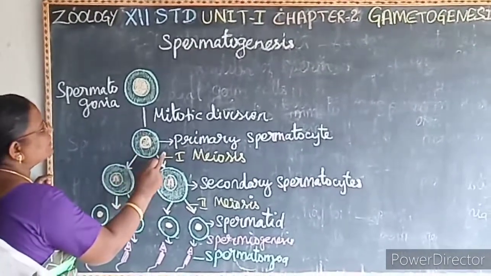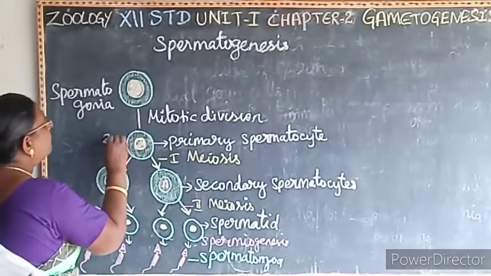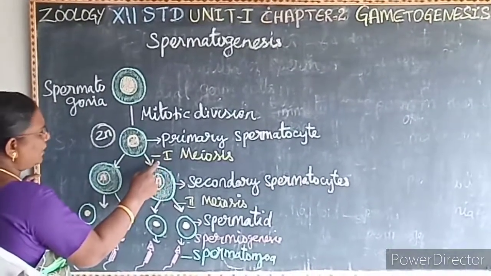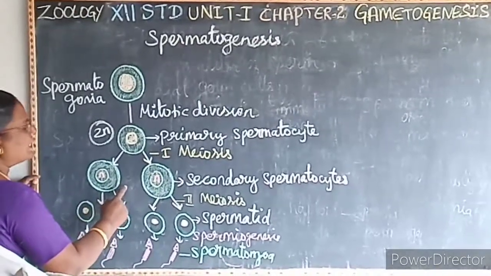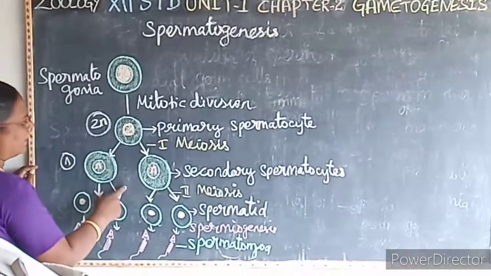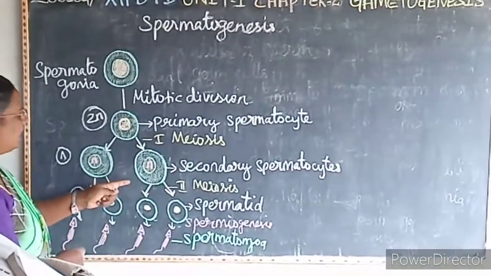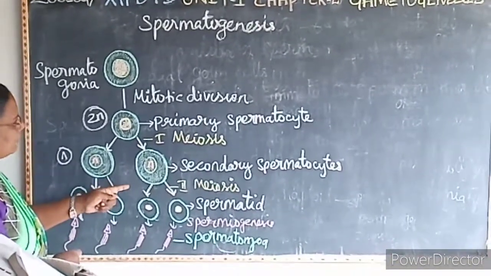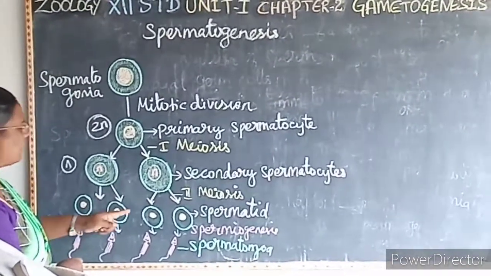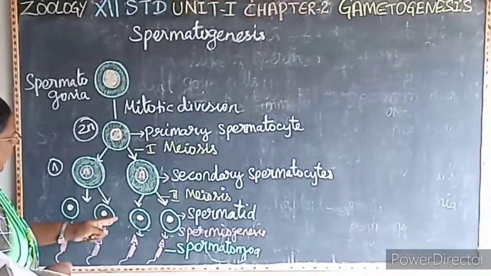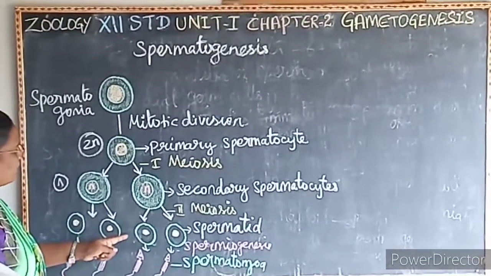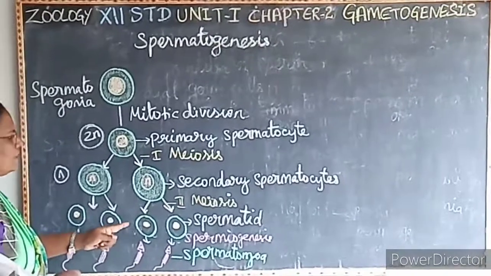The primary spermatocytes undergo a first meiotic division to form secondary spermatocytes. The primary spermatocytes are diploid in nature. When they undergo the first meiotic division, they form secondary spermatocytes, which are haploid. Then the secondary spermatocytes undergo a second meiotic division and form 4 haploid spermatids. When the sperms mature, that process is known as what? Spermiogenesis.